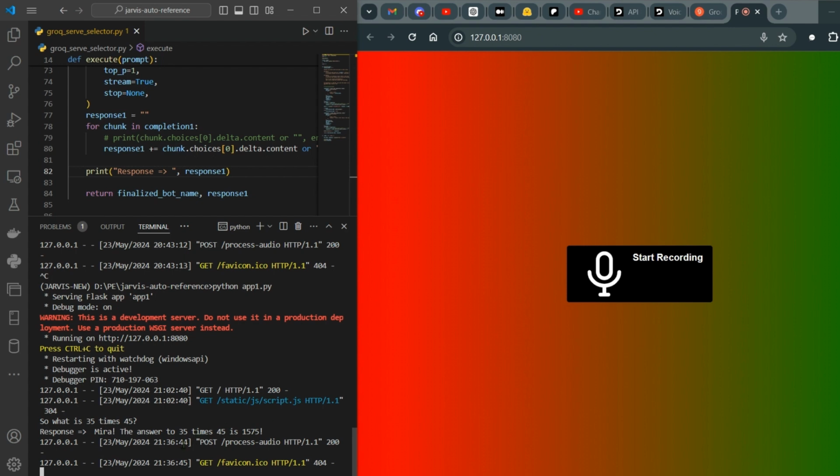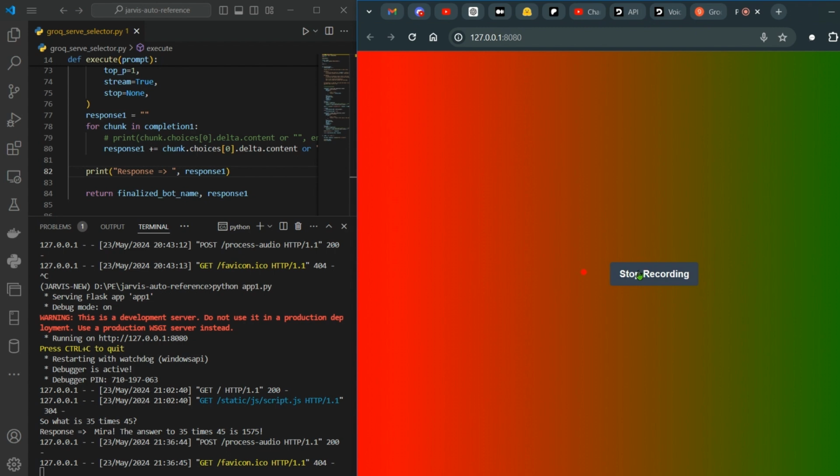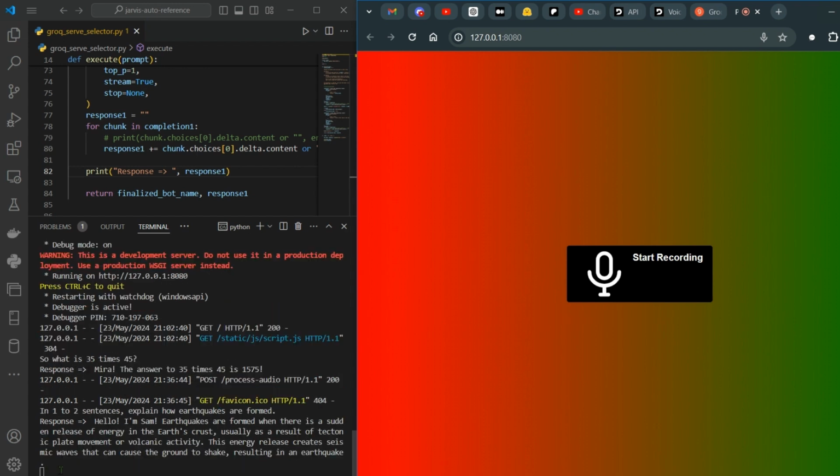Now, let's say I ask a question based on science. Then you can see the change of voice and the selection of a different bot. So let me ask about volcanoes or earthquakes. In 1 to 2 sentences, explain how earthquakes are formed. Okay, my system takes my voice, converts it into text, and you can see it here. And there we have the answer.